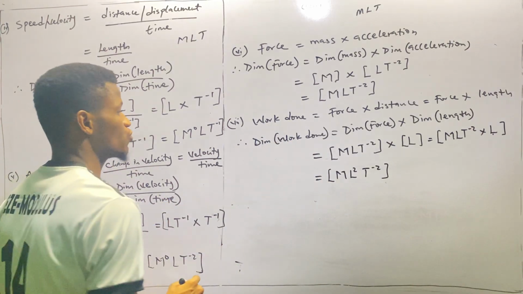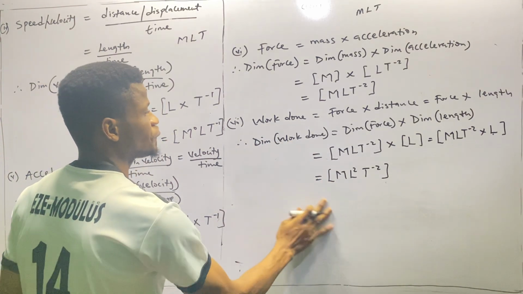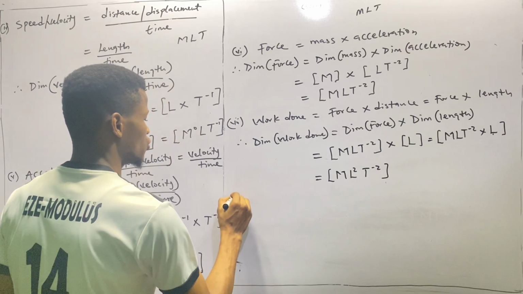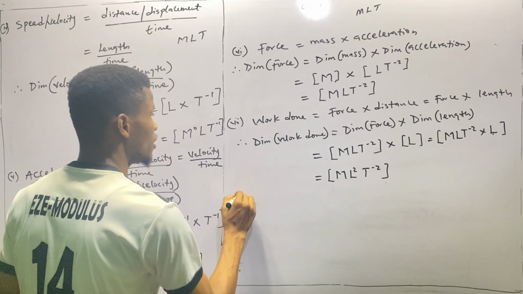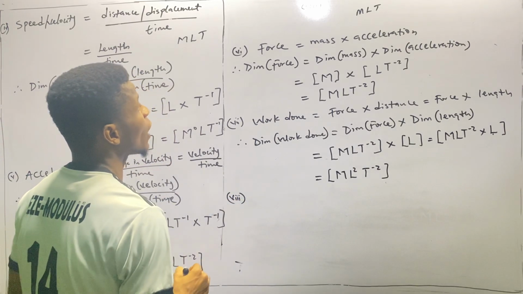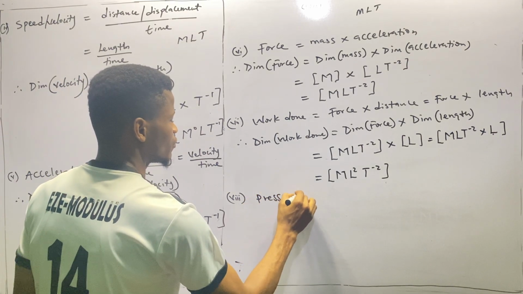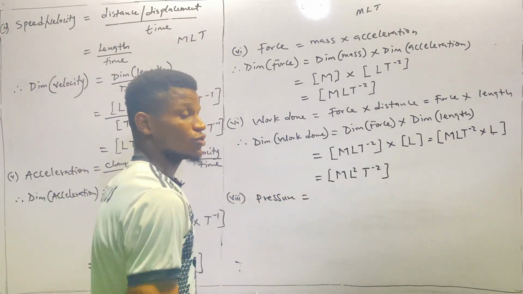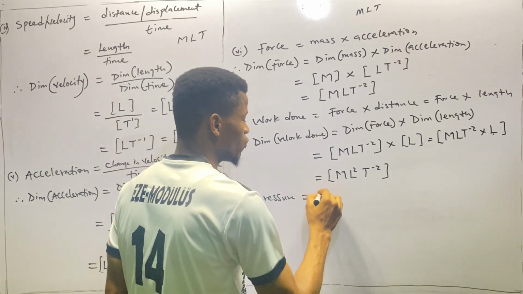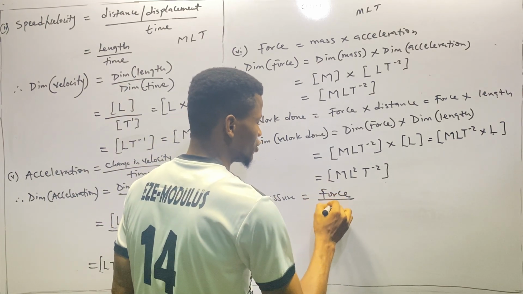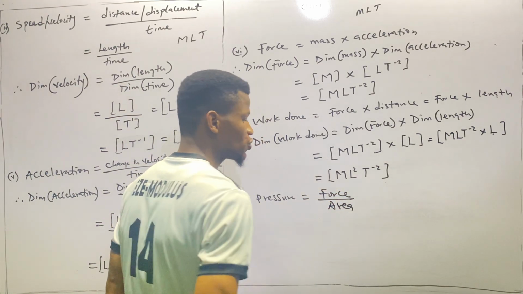So we'll go to the next one, which is pressure, the eighth one. By definition, pressure is force on a unit area, force over area.